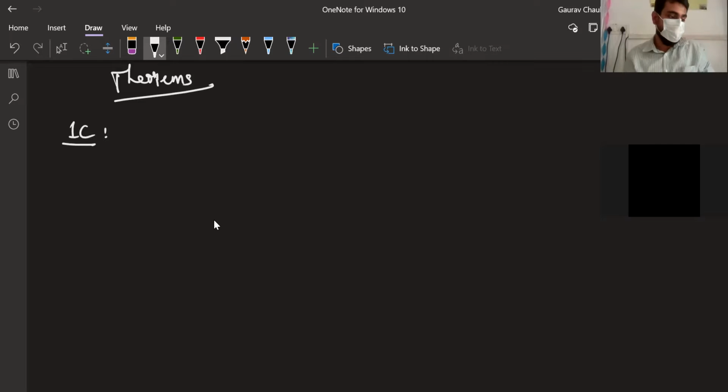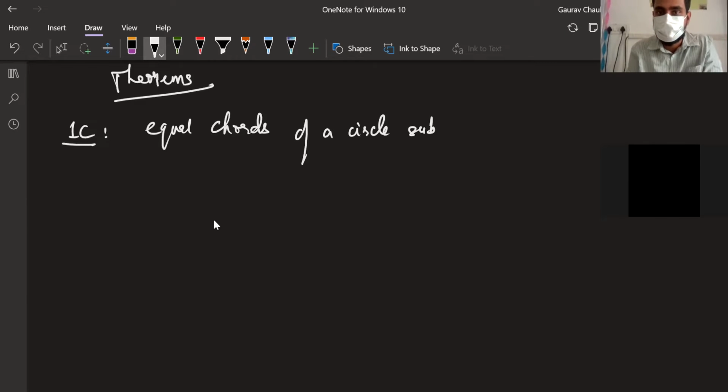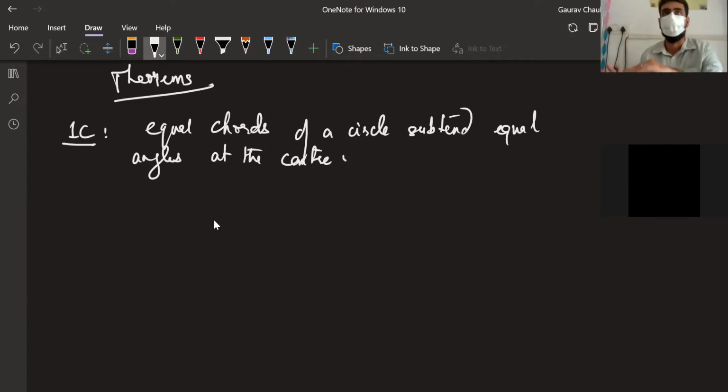Okay, so theorem 1C: equal chords of a circle subtend equal angles at the center. I'm going to write this theorem. Stay with me here. Today's homework will be this: the theorems which you're going through, I want all of this written once in your notebook. You have put the heading circles. Your theorem should be there, drawing should be there, and just the explanation, like what does it mean? No proof, not at all.